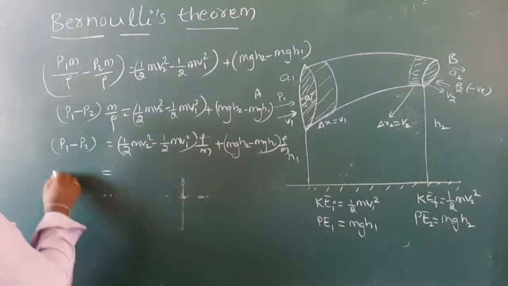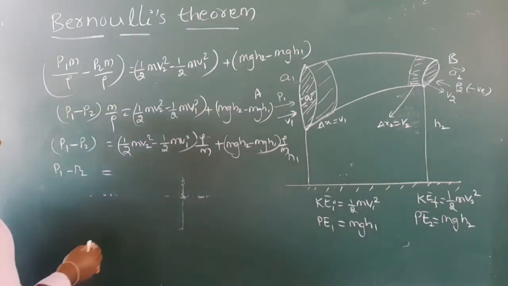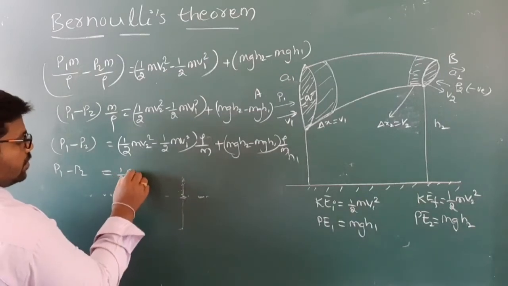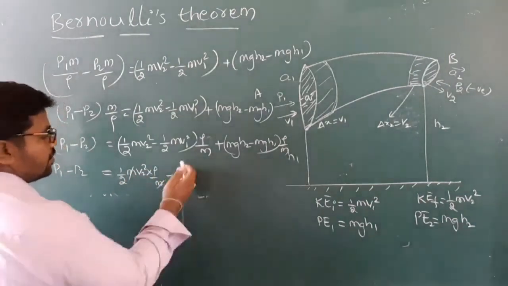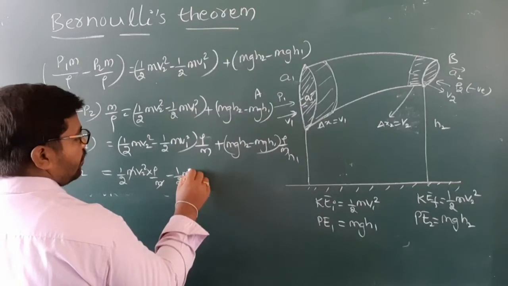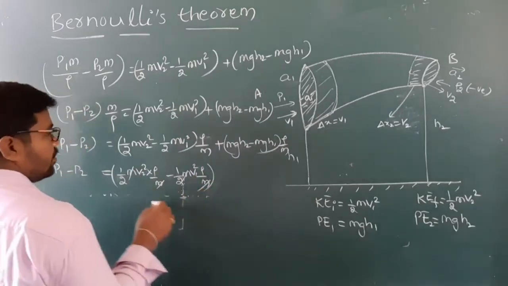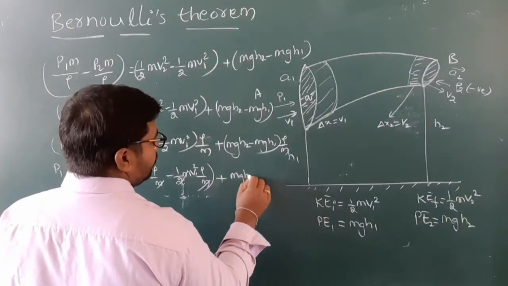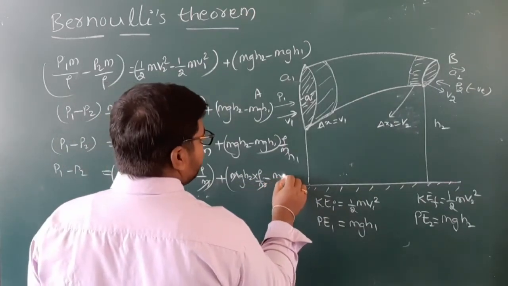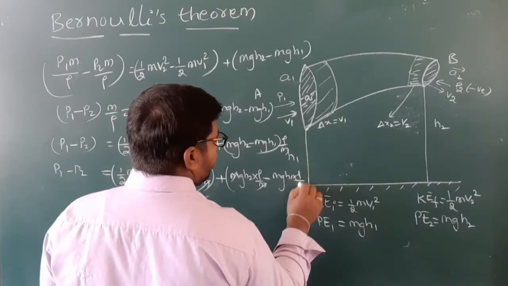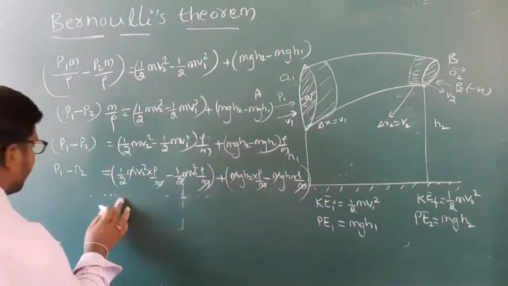So in this case, m is common. 1 by 2 m v2 square into rho by m, m gets cancelled; minus 1 by 2 m v1 square into rho by m, gets cancelled; plus m g h2 into rho by m, gets cancelled; minus m g h1 into rho by m, gets cancelled. m gets cancelled.